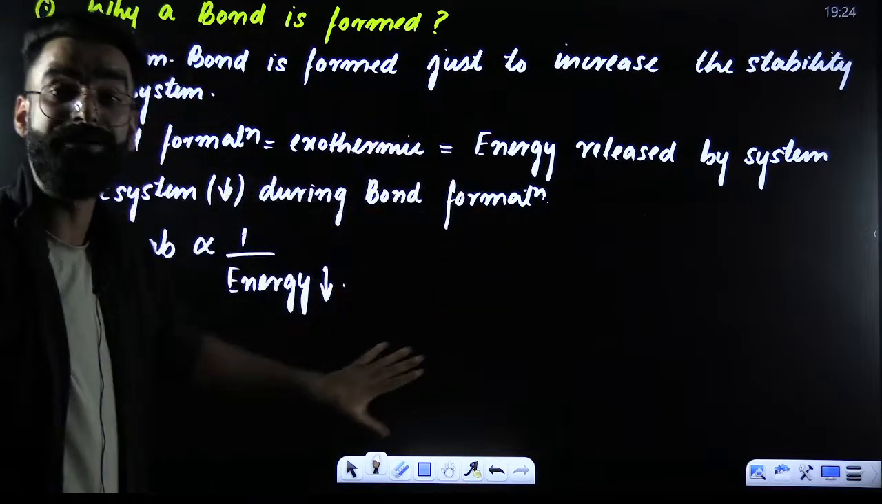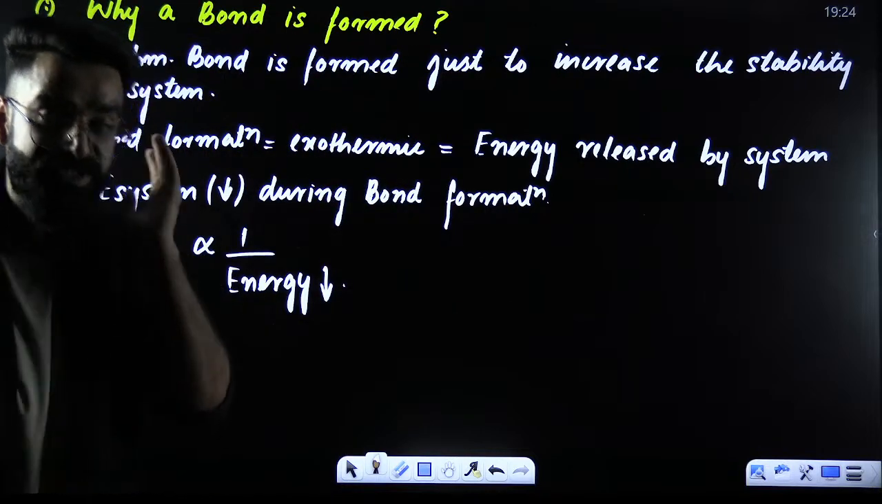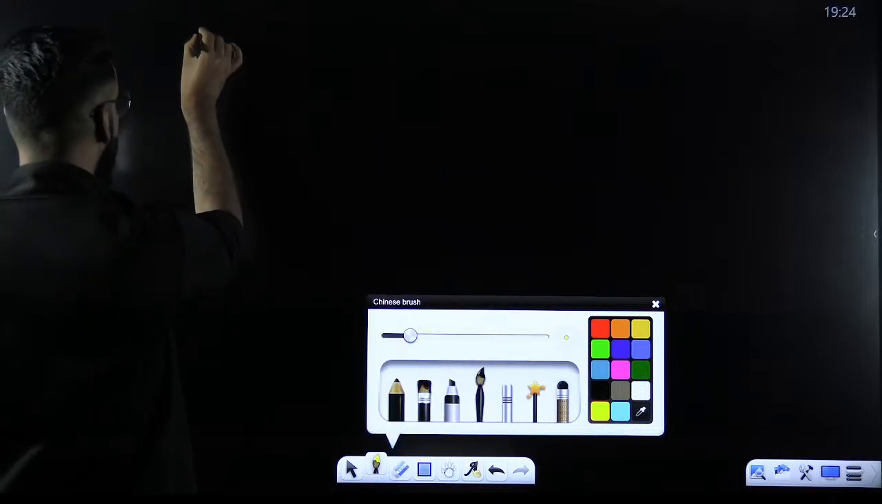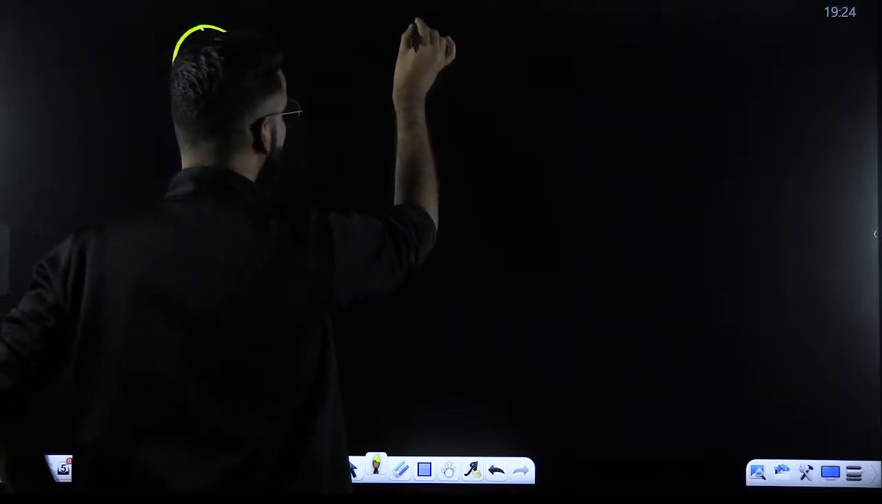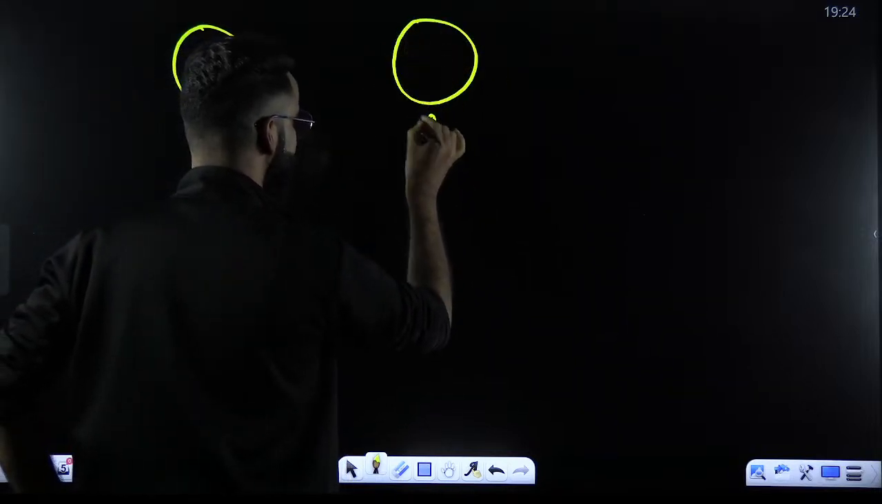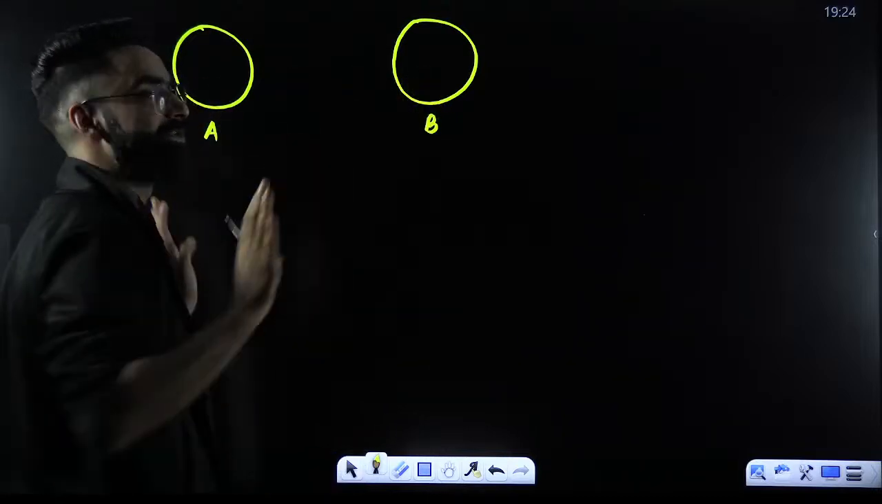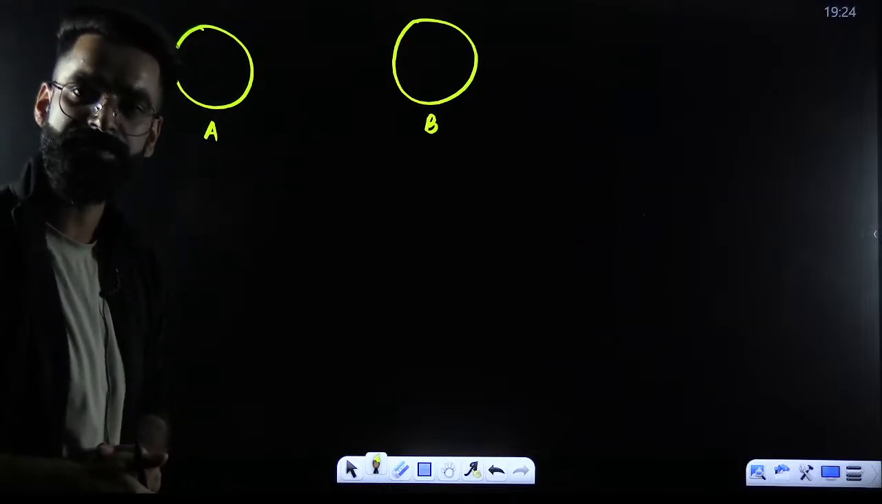Now I'm going to make you understand all these points in detailed form. Let's try to understand, people, in detail why a chemical bond gets formed. Understand now. For example, I'm going to take two atoms over here. This is, for example, your atom A, and imagine this is your atom B. Okay, I've taken two atoms. Let's say a bond is supposed to get formed between these two atoms.